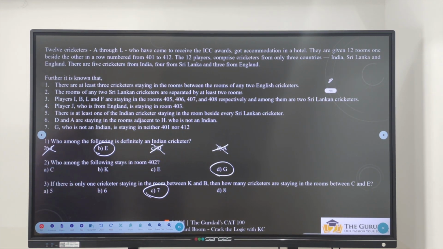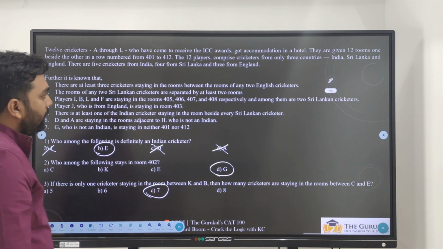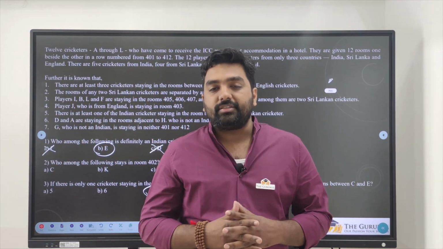If there is only one cricketer sitting between K and B. Okay, perfect. So with this we'll end the set over here.